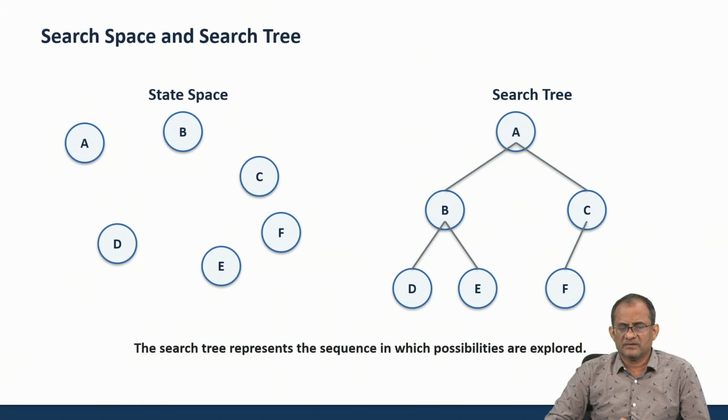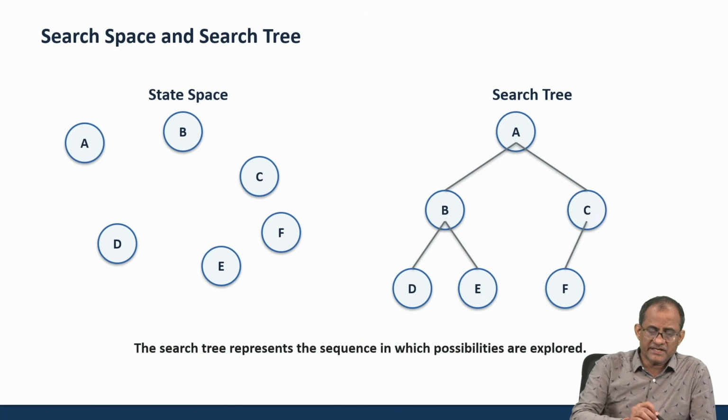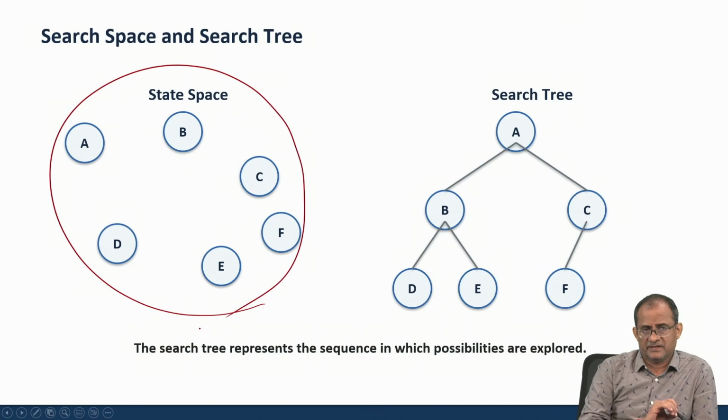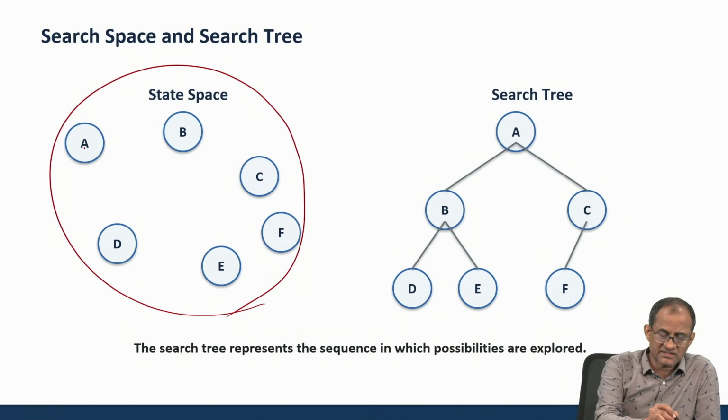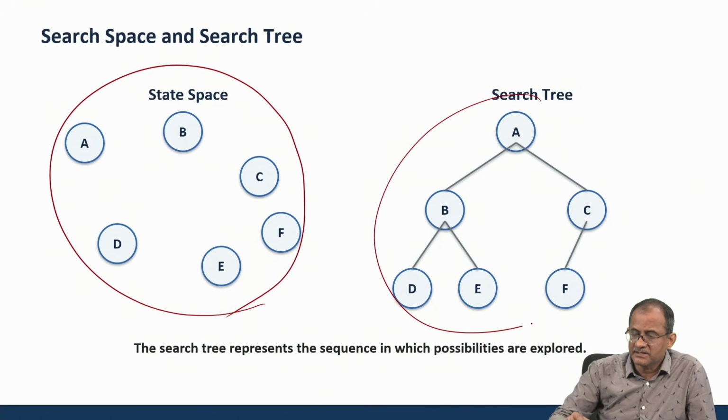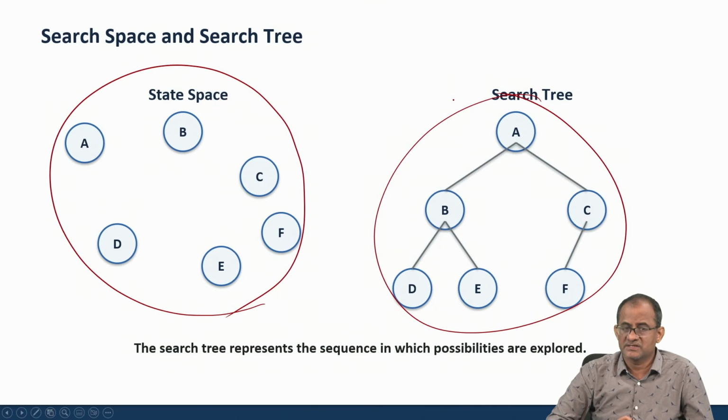Okay, then there are two terms: one is called search space and another is called search tree. Search space is all the possible states that are available. It is not connected. Simply, these are the number of spaces available for searching: A, B, C, D, E, F. If we connect them, then it becomes a tree, and this tree is known as a search tree.